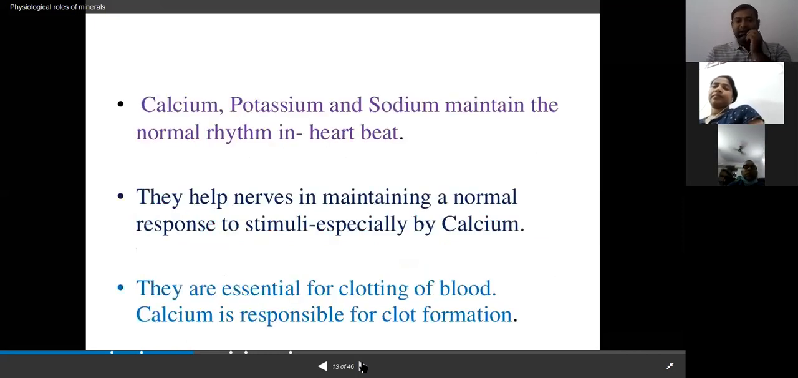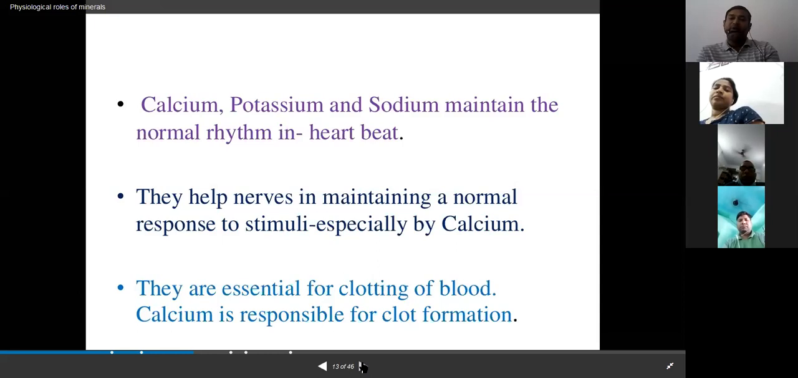Again, regarding calcium, potassium, and sodium, they maintain the normal rhythm. To maintain this, trace elements are required. Especially calcium helps maintain normal stimulation in the nerves by acting on the neurotransmitters so the cells can function properly. Calcium ions are also essential for the clotting of blood.